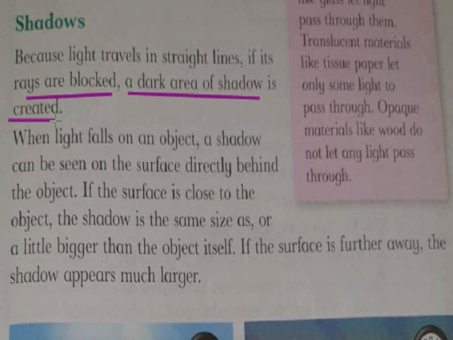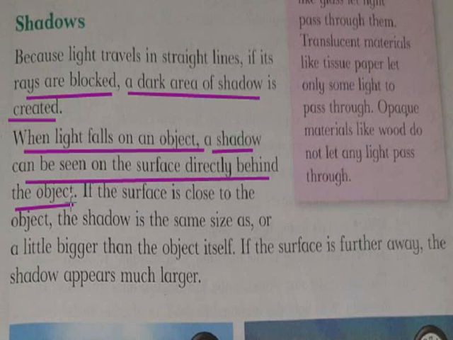When you stand in front of light, in front of a bulb, a tube light, a lamp, what happens? You see your own shadow. Why? Because your body is blocking the light rays, and that is why we see a shadow. When the light falls on an object, a shadow can be seen on the surface directly behind the object.